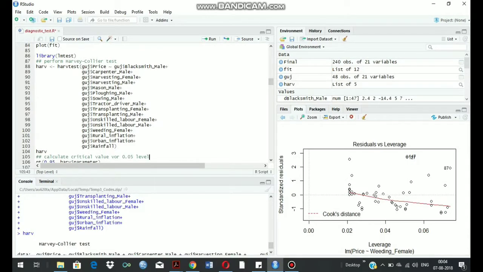The third test we have used here is the linearity test. This test has been used to decide the linearity of the data. Here we have used the Harvey-Collier and Rainbow tests, and the results showed that the data has no linearity.